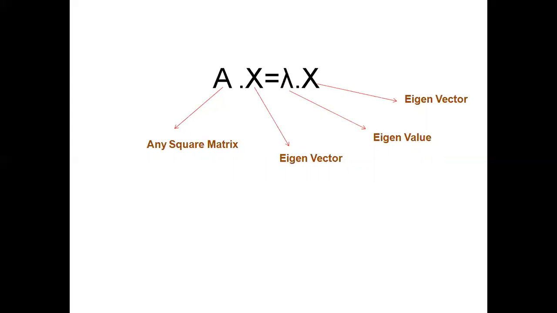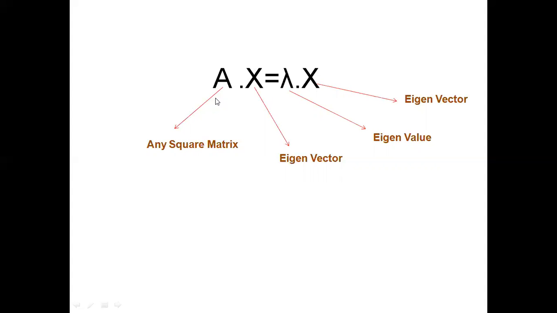Here lambda is the eigenvalue. Through this eigenvalue, the eigenvector can be stretched. If the value of lambda is negative, it is reversed.